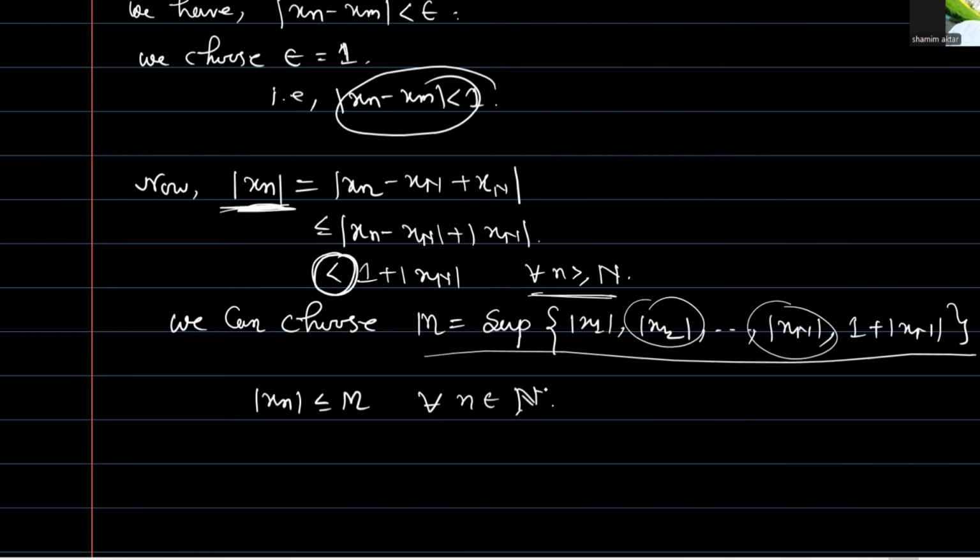It is also possible. So we choose M in this way. The value of mod of xn is always less than or equal to M for any natural number.